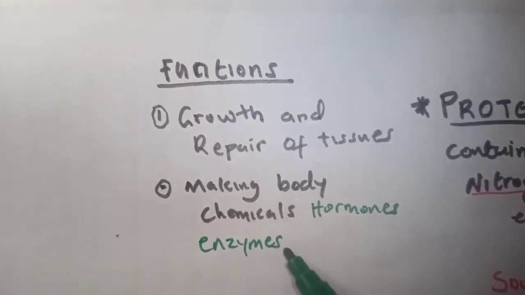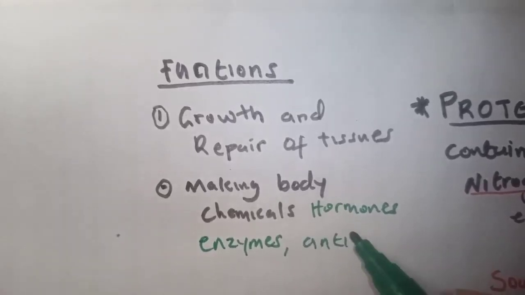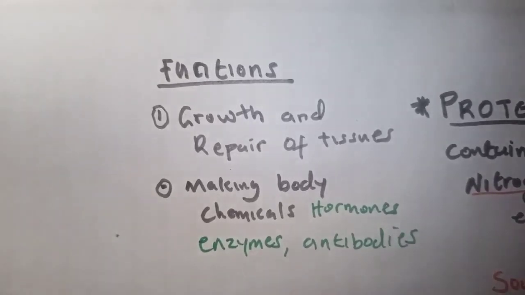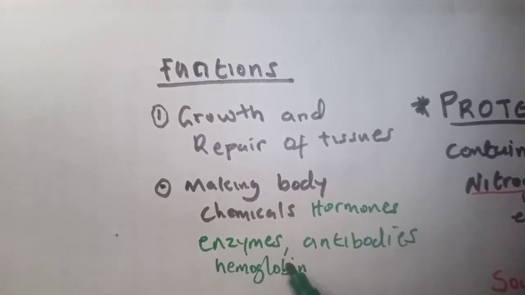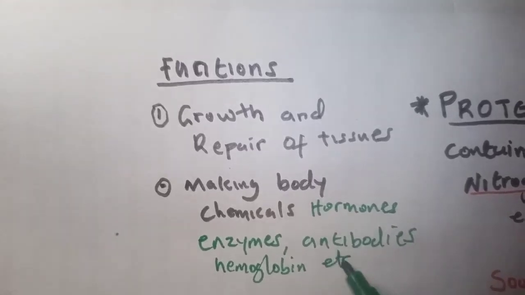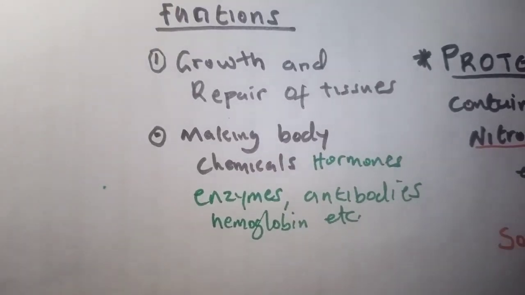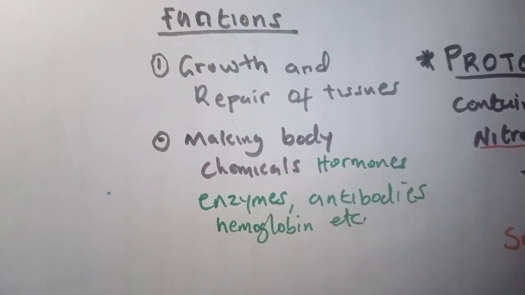You can see how important these things are. Also antibodies. We'll look at these things: hormones, enzymes, antibodies. We've also talked about hemoglobin, etc. So all these are made up of proteins. So the two major functions of proteins: growth and repair of tissues, and also making body chemicals such as hormones, enzymes, antibodies, hemoglobin. Those are the uses of proteins. So now we're done with proteins.